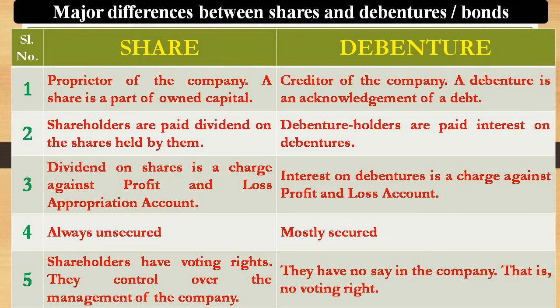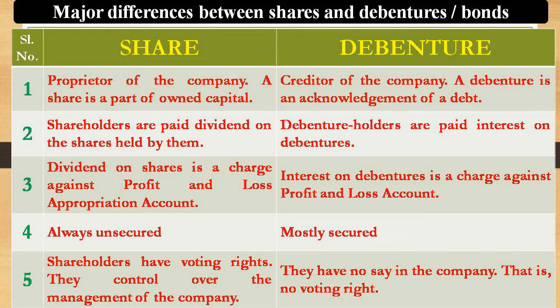But in the case of debentures or bondholders, a fixed rate of interest is paid on debentures irrespective of profit or loss. The return of the debenture holder will not be on the basis of the financial position of the company or the health of the finance of the company.